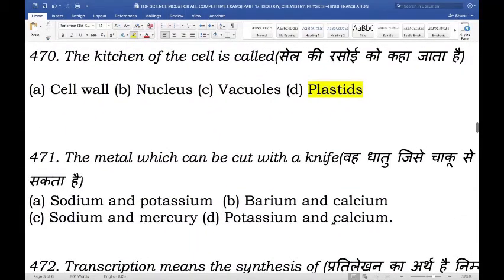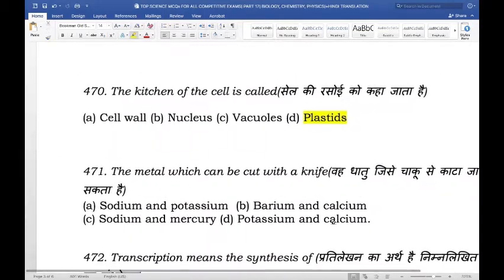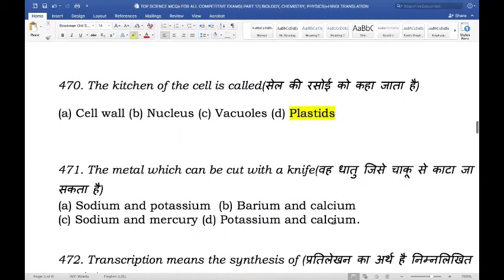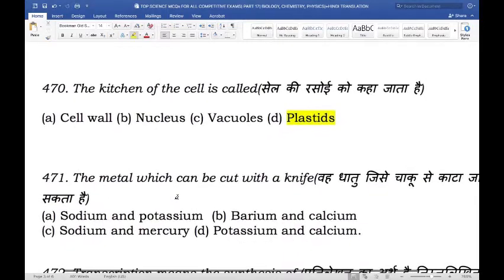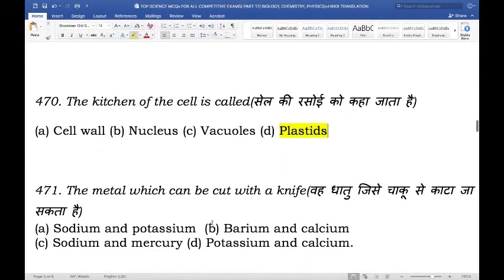Next, the metal which can be cut with a knife is. So, out of these options, which metals can be cut with a knife? Is it sodium and potassium, barium and calcium, sodium and mercury, or potassium and calcium? And the right answer here is sodium and potassium.